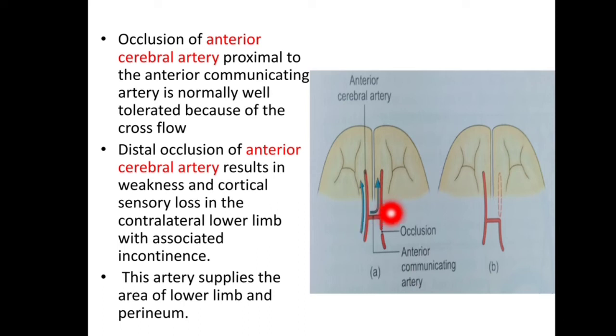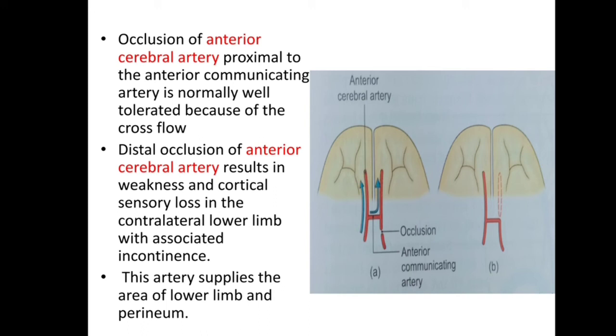In this diagram we can see this is the anterior cerebral artery, and proximal to this is the anterior communicating artery. Occlusion of this anterior cerebral artery proximal to the anterior communicating artery is normally well tolerated because of the cross flow. Now distal occlusion of this anterior cerebral artery results in weakness and cortical sensory loss in the contralateral lower limb and associated